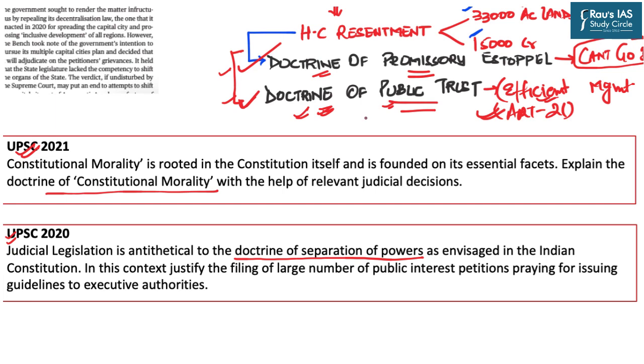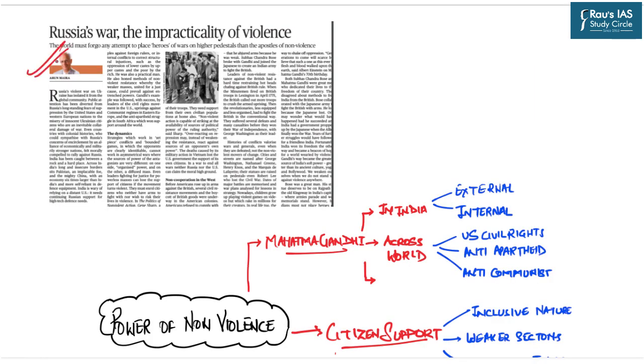Now this is the lead article and has appeared in today's The Hindu edition at page number 8. Now this article is purely from the ethical perspective, voting in favor of non-violence as a means to end all the evils. The context of this topic, as you can see here, is the Russo-Ukrainian War, and it says that the world must forego any attempt to place heroes of wars on higher pedestals than the apostles of non-violence. We shall discuss this line also in detail.